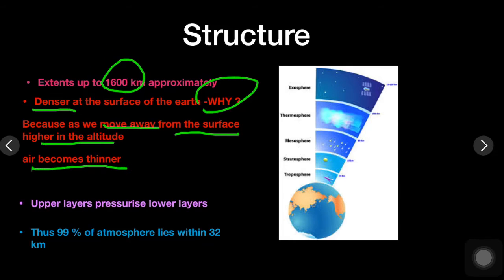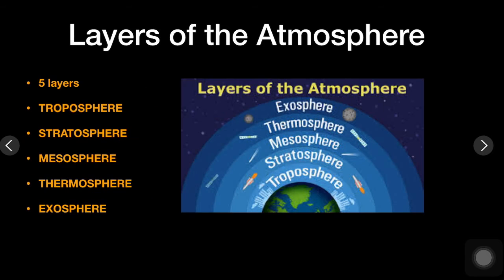Another reason behind the atmosphere being thicker at the surface of the earth is that the upper layers continuously pressurize the lower layers. That is why 99% of the atmosphere lies within 32 kilometers of the surface.